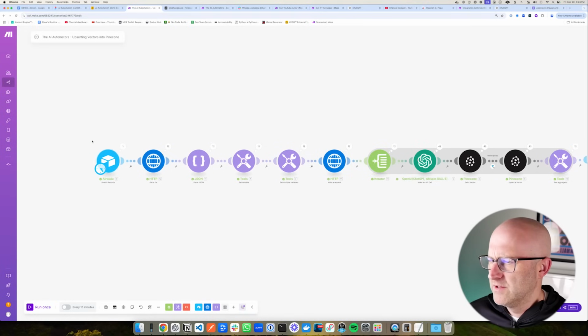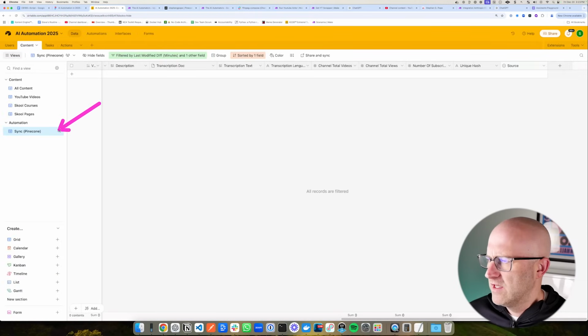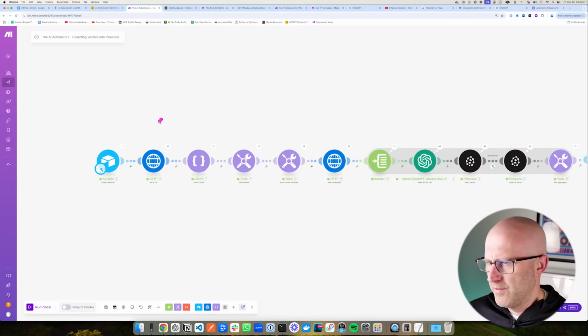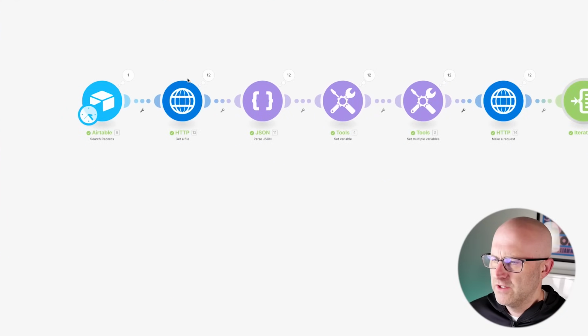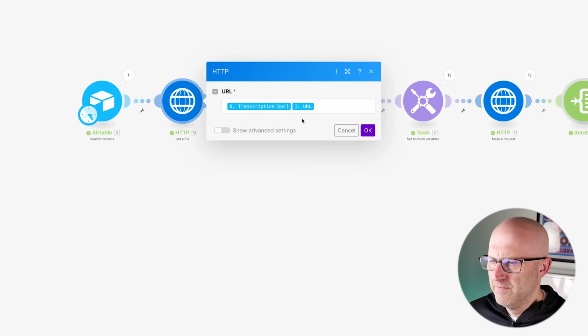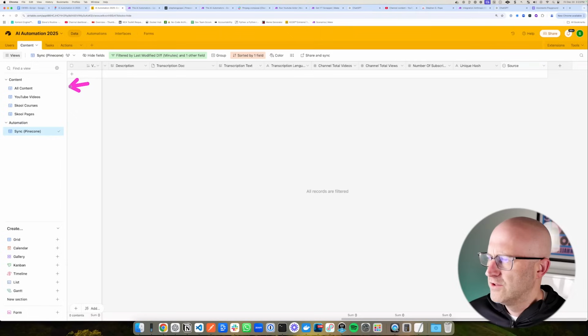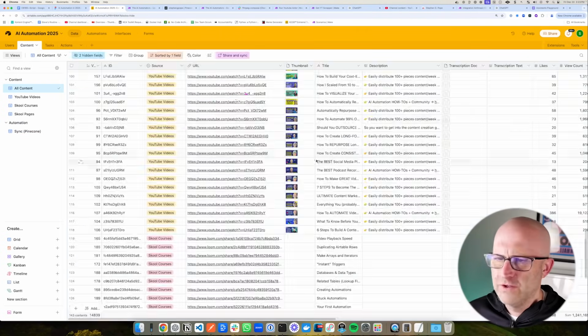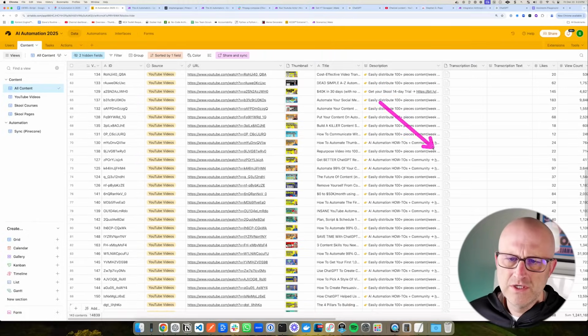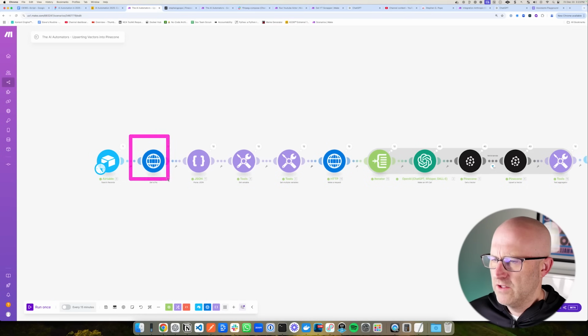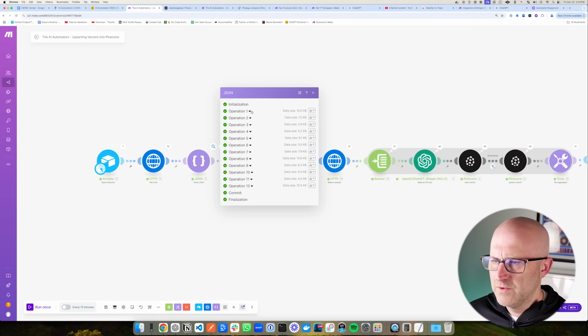So the first thing that happens is, of course, we grab the rows and new data that we want to sync in this view here. And then it's going to loop through all of those rows. The next thing that happens in this particular automation is that we download the file of the transcription document. And I'll jump back to Airtable. For every one of these YouTube videos, you can see that we have a transcription document. So this automation is downloading that document, and then it's parsing that into data that we can use within the automation.